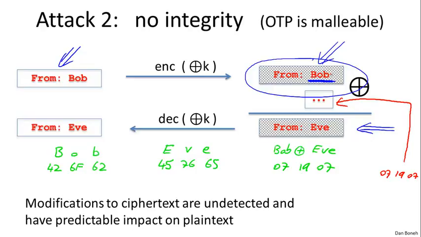So this is an example where having a predictable impact on the plaintext can cause quite a bit of problems. And this is the property called malleability. We say that the one-time pad is malleable because it's very easy to compute on ciphertexts and make prescribed changes to the corresponding plaintext. To prevent all this, we're going to show, in two or three lectures, how to add integrity to encryption mechanisms in general. But right now I want you to remember that the one-time pad by itself has no integrity and is completely insecure against attackers that actually modify the ciphertexts.